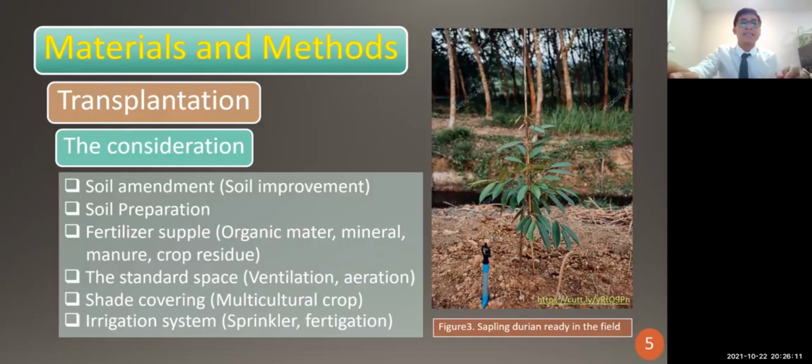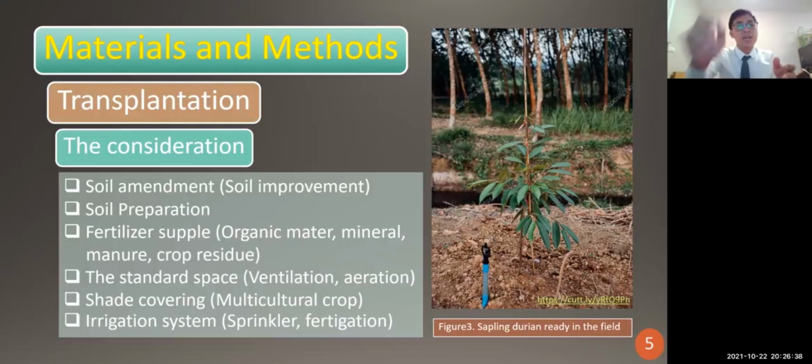Also, the standard spacing is very important to consider, because it allows the plant to have air ventilation and aeration, allowing air to come across the soil and the canopy, and then remove insects, pathogens, and bacteria from the canopy of the durians.